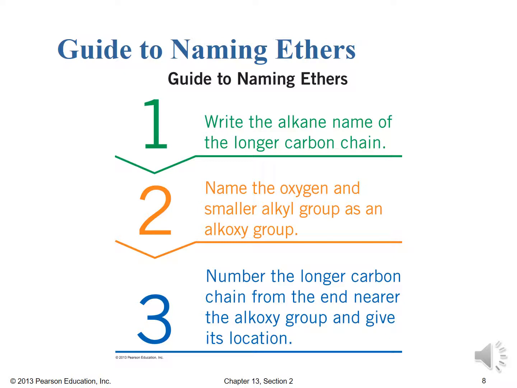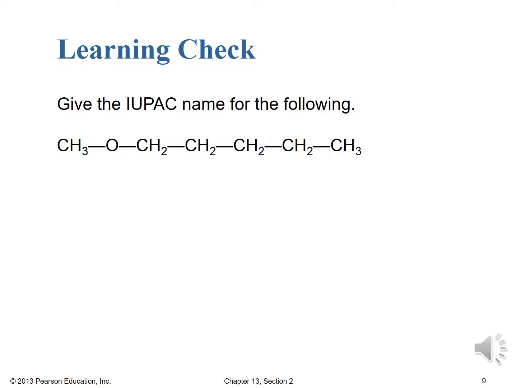Since we already did one together on the previous slide, let's go ahead and see how you do on this next learning check. All right, here it is. In this learning check, you're asked to give the IUPAC name for the following. You might also want to give the common name since they're so much fun. But go ahead and at least for the IUPAC name and hopefully also for the common name, write those down and pause the video while you do that work. Start us back up when you're ready to check your work. Good luck.